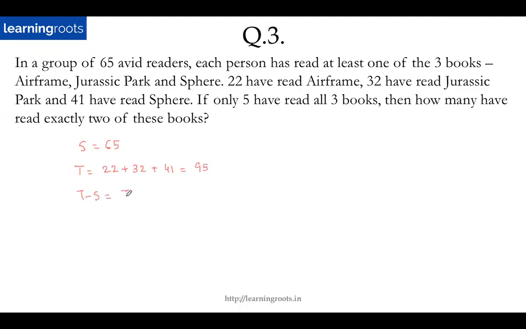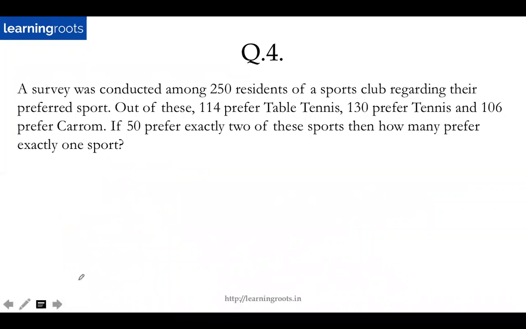T minus S will be equal to 2 plus 2 times 3. T in this case is 95. S is 65. And what is 2 is to be found out. And I know 3 because 5 have read all the 3 books. So this will become 2 into 5, right? So 30 will be equal to 2 plus 10, or 2 is equal to 20. Fine. So easy way to solve these kind of questions. So 20 of these readers have read exactly 2 of the books. Fine. Try this question.